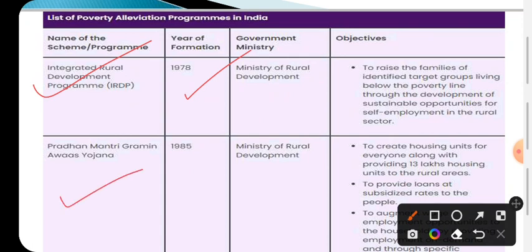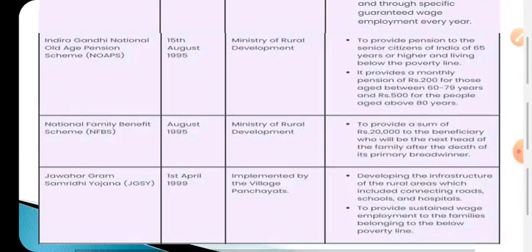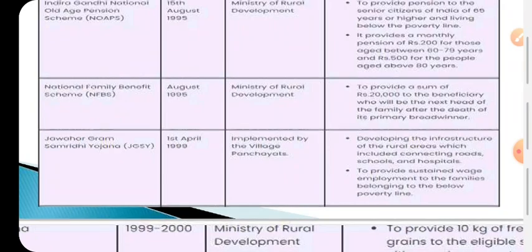Then the Pradhan Mantri Gramin Awas Yojana 85. Then Indira Gandhi National Old Age Pension, 1995. Then National Family Benefit Scheme, NFBS, 1995. Jawahar Gram Samriddhi Yojana 1999.